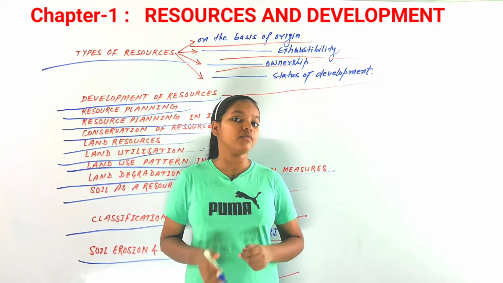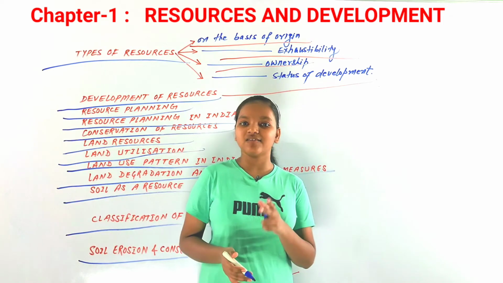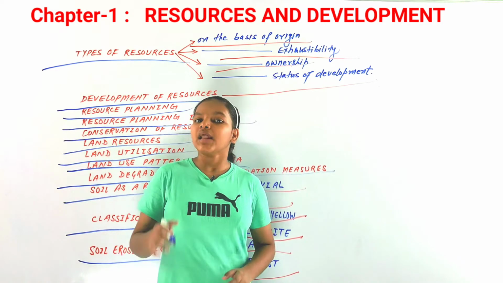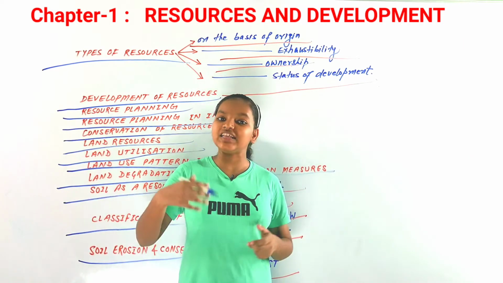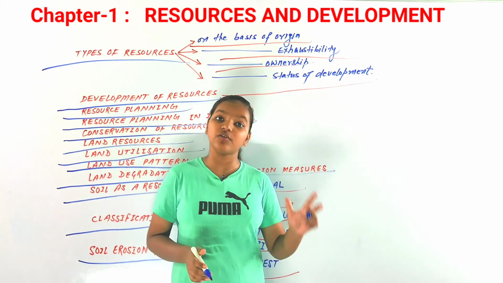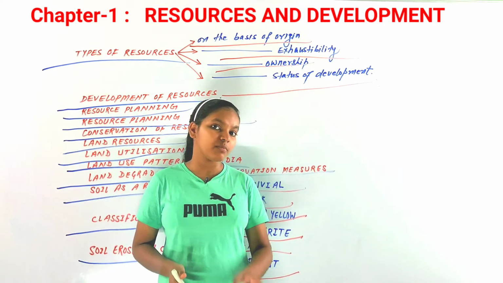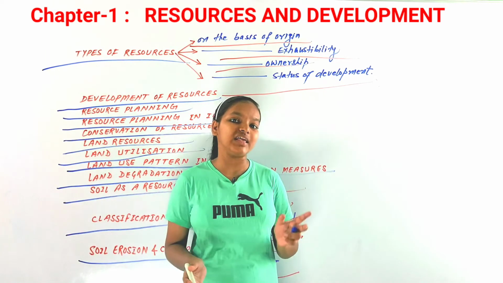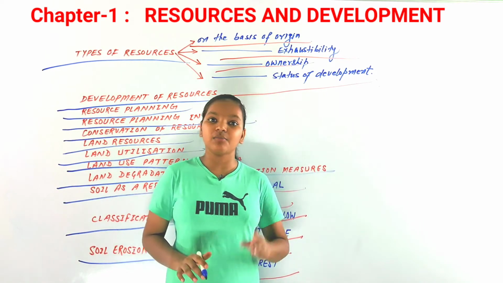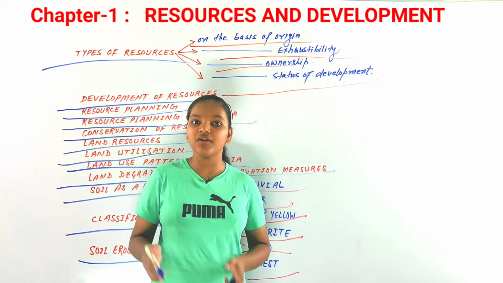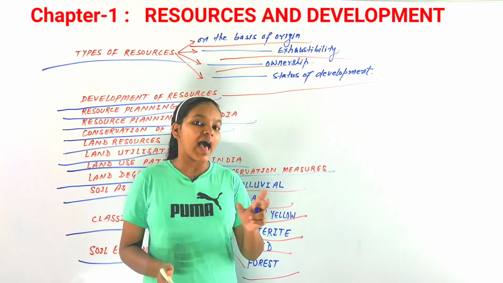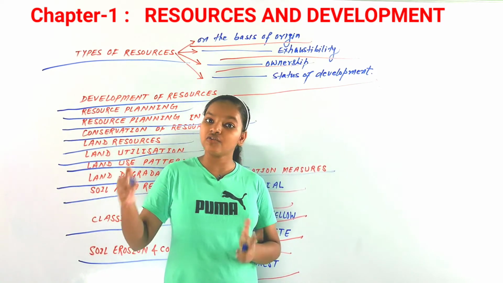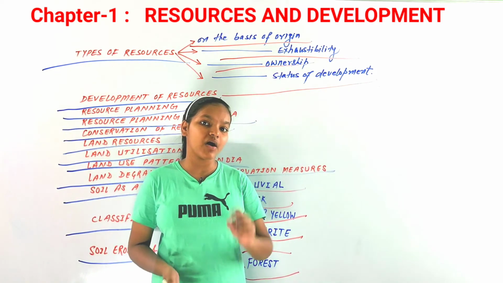Now in this chapter, we discussed the classification of all the resources. After that, we saw the classification of soils. Now most importantly, there are many chances that these types of questions would be asked in exams. In a map, you would have to show the type of soils, in which region what type of soils are found. So let's recap that. Black soils are mostly found in Maharashtra, Madhya Pradesh, in those regions, and red and yellow soils are found in the northeastern states, in Chhattisgarh, in Odisha, in Telangana regions, and in the southern part as well.